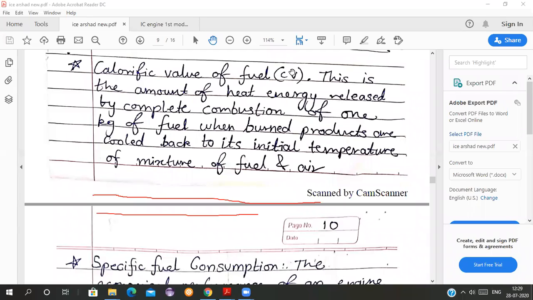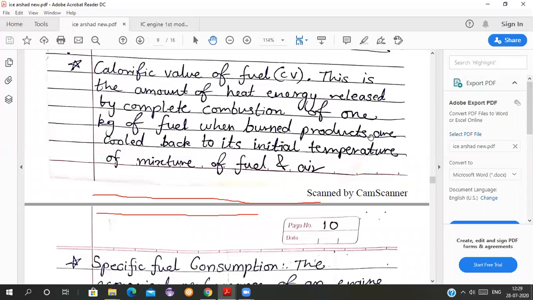See, the calorific value of petrol is slightly lower, and the calorific value of diesel is around 46,000 kilojoules per kg, and petrol it is around 42,000 kilojoules per kg.